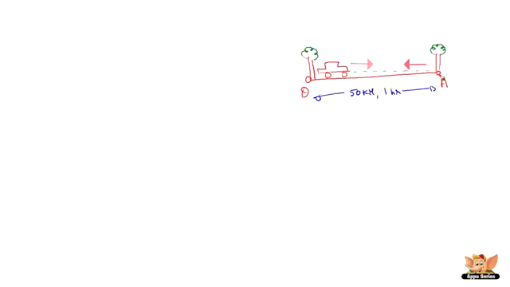To understand it better, we will see an example wherein, let us say, a car is moving from a reference point O to a reference point A. And O to A, the distance is 50 km and the car takes 1 hour to travel. Now once it reaches A, it moves back to a point B, which is 20 km away from A, and takes half an hour to travel. Now with this data, let us find out what is the velocity.